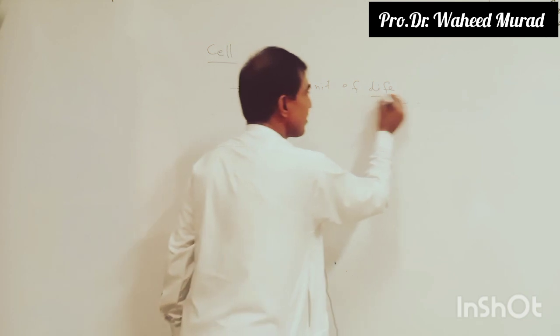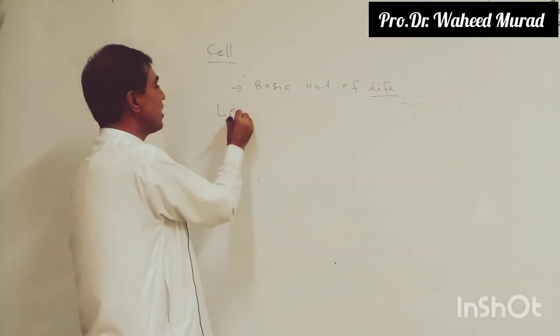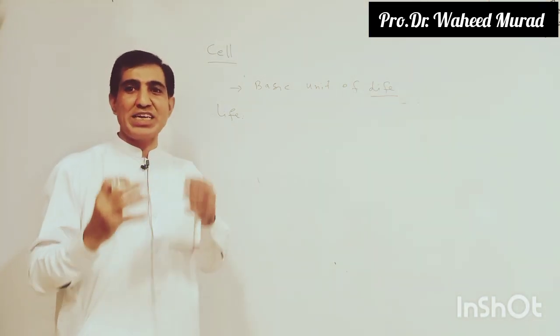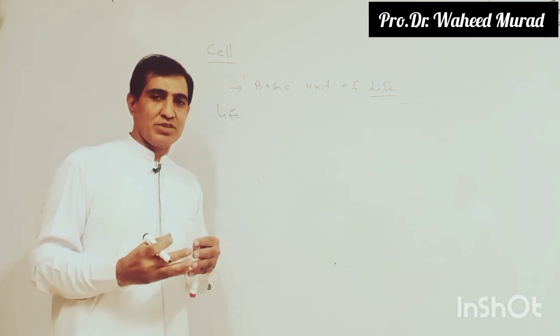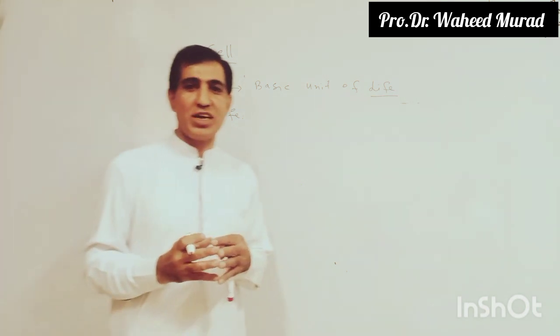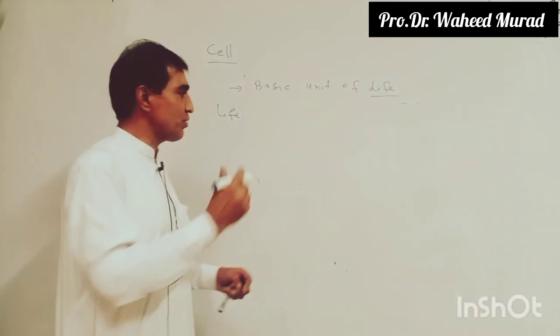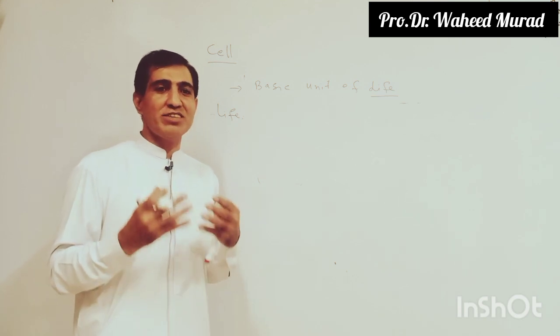Now what is life? If someone asks you what is life, let's go into the detail. Life is the sum total of different characteristics shown by living organisms. What are those characteristics, those salient features?